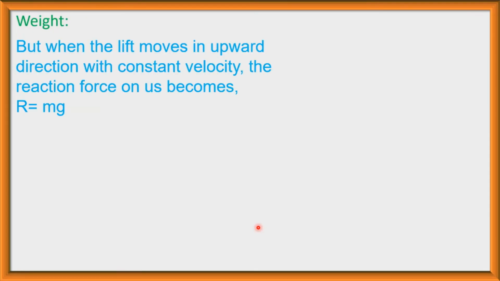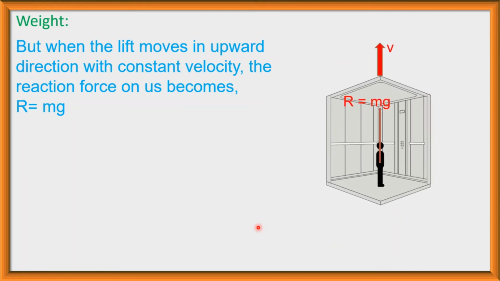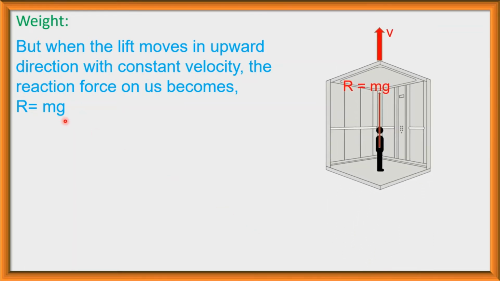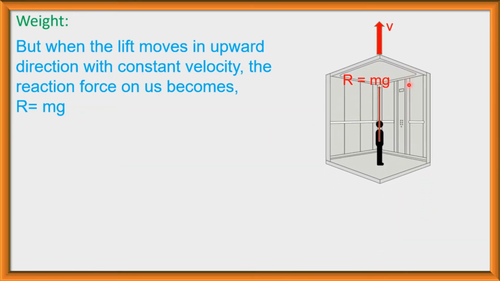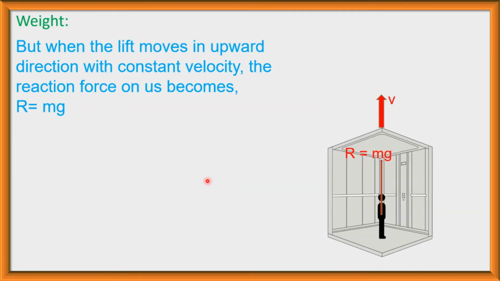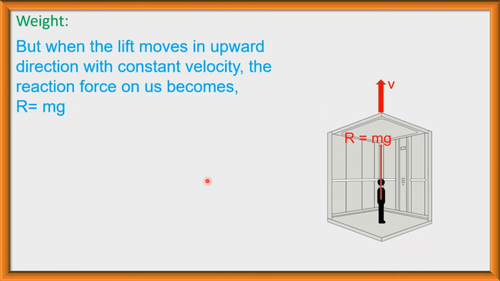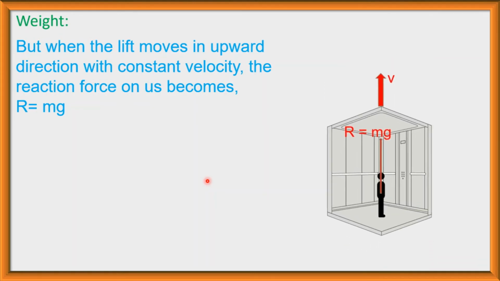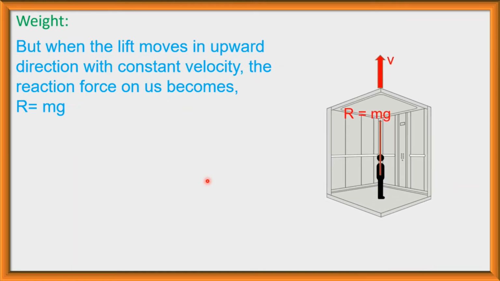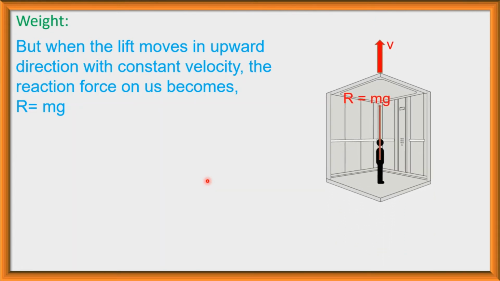But when the lift moves in upward direction with constant velocity, the reaction force on us becomes R is equal to mg only, because now there is no acceleration of the lift. Acceleration means the velocity or speed of the lift will be increased. Initially, the lift is at rest position. When the lift starts to move, then gradually its speed will be increased. So it will have an acceleration.